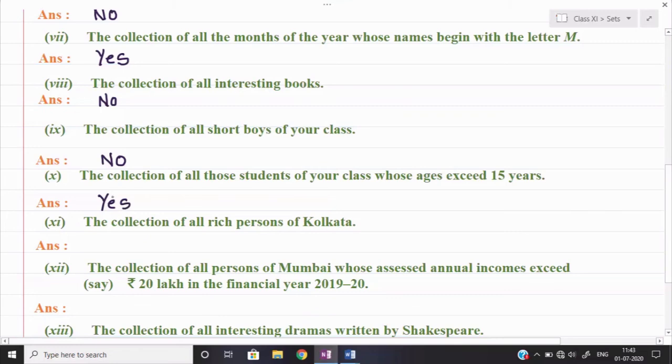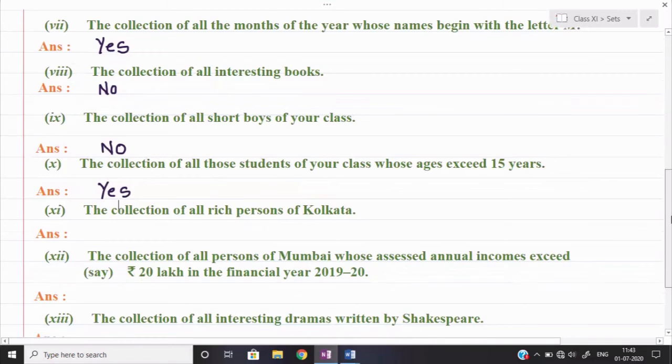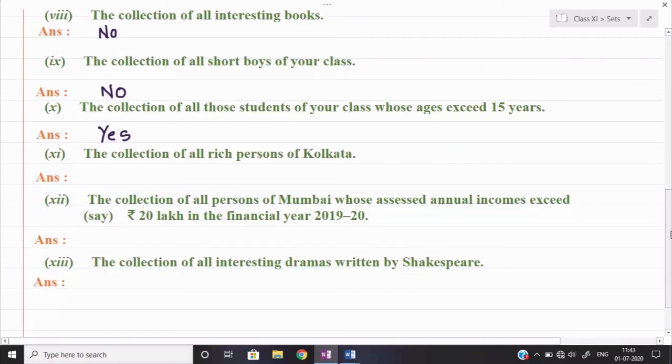Similarly, the collection of all rich persons of Kolkata. Rich persons of Kolkata, who can be there? Saurav Ganguly, yes, it can be, but along with him, many persons can be there who are rich. A person having assets of 10 lakh rupees will also say I am rich, and a person having assets of 10 crore rupees will also say yes, I am rich. So the definition of rich is not clear here.